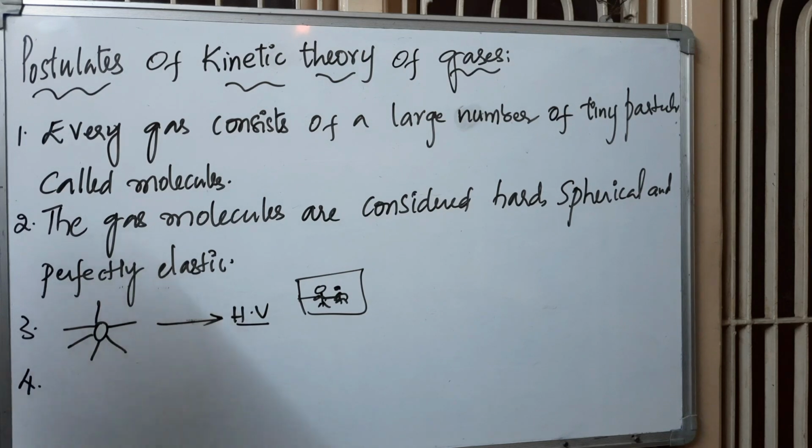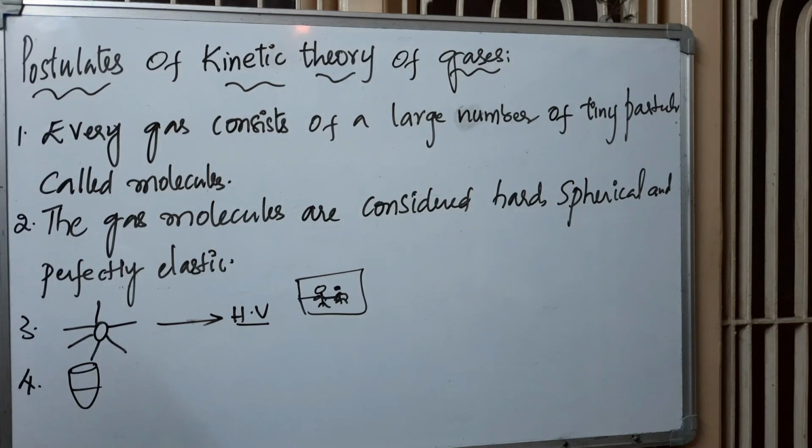Now coming to the fourth point. The actual volume occupied by the gas molecules is negligible when compared to the total volume of the gas. This point is very, very important. Remember, let us think this is a beaker, it occupies some volume.